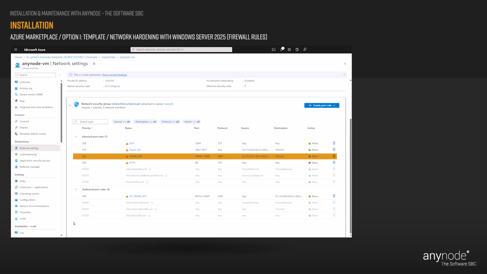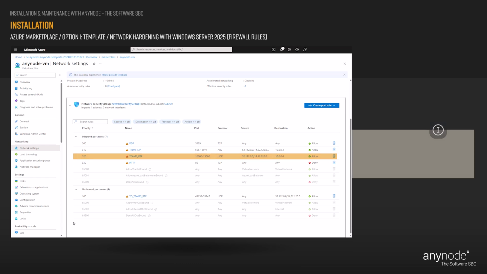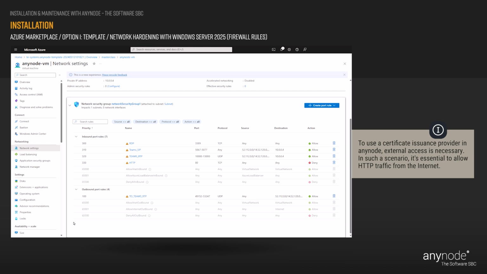The predefined inbound port rule Teams_RTP in Microsoft Azure refers to a specific rule that allows inbound traffic on the Real-Time Transport Protocol, RTP, port used by Microsoft Teams for audio and video communications. Please check your ports and change them if needed. If you don't use Microsoft Teams direct routing for this deployment, it is recommended that you deny the Teams inbound rules. To use a certificate issuance provider like Let's Encrypt in any node, external access to any node is necessary.